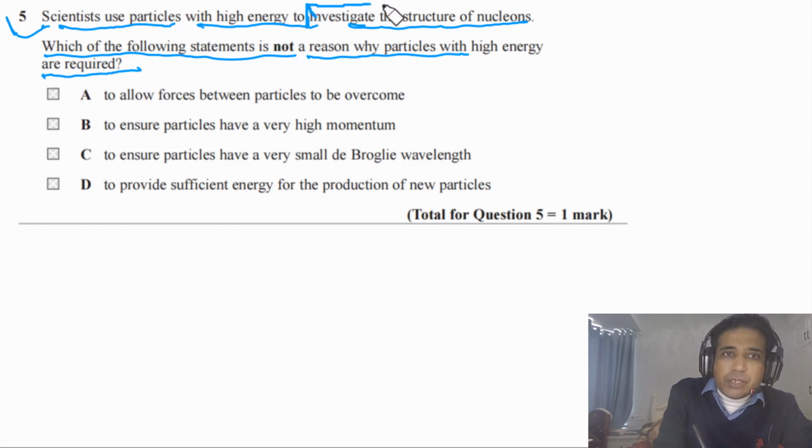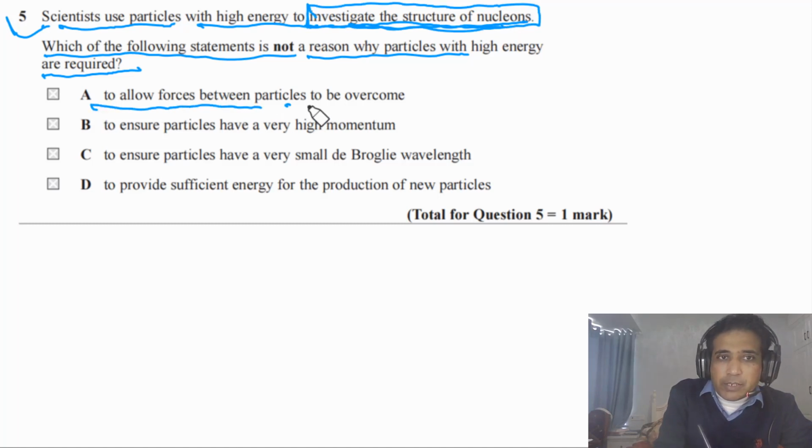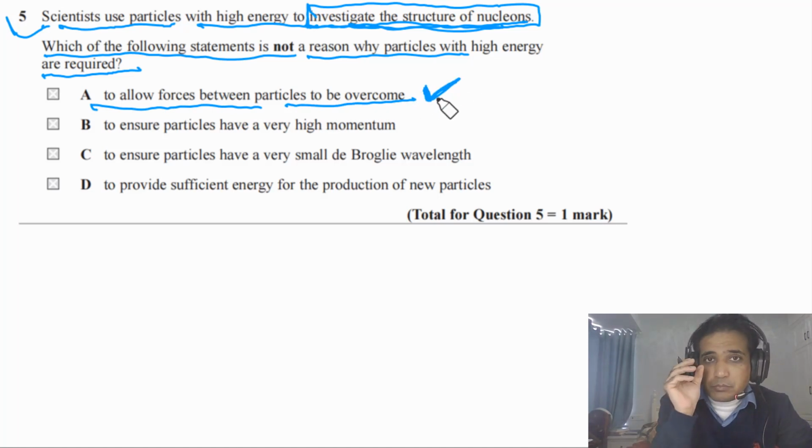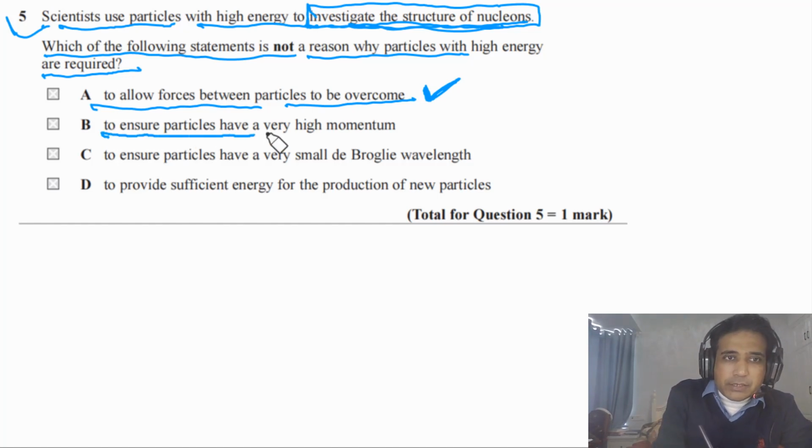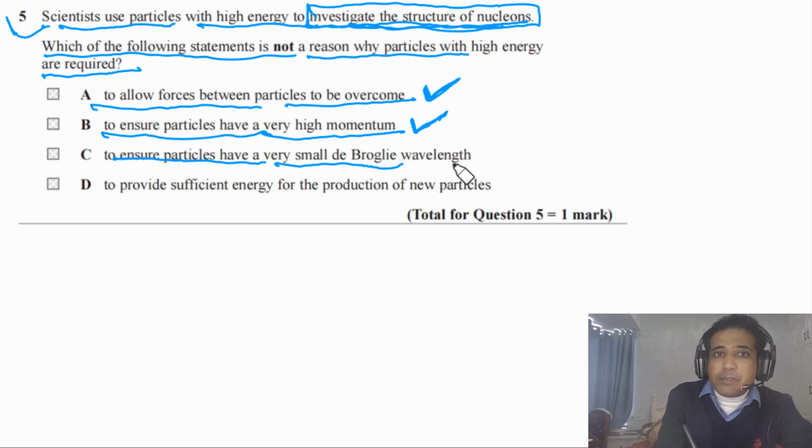So in this case, we are investigating the structure of nucleons. Very important one. To allow forces between particles to be overcome, yes. To overcome repulsive forces, particles must have enough energy. To ensure particles have a very high momentum, yes, they should have high momentum. To ensure particles have a very small de Broglie wavelength.